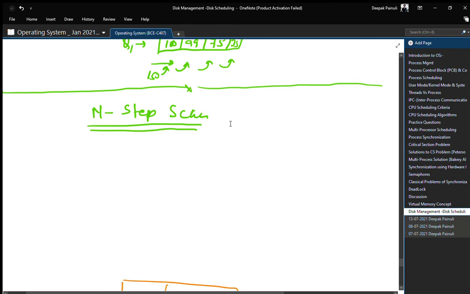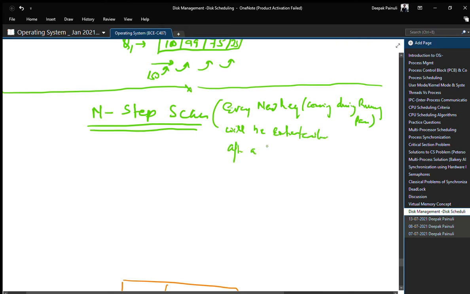So here, every new request coming during a running pass will be entertained after a certain finite number of steps.